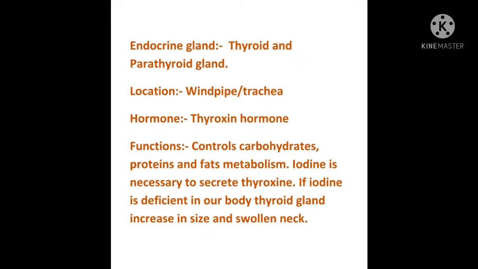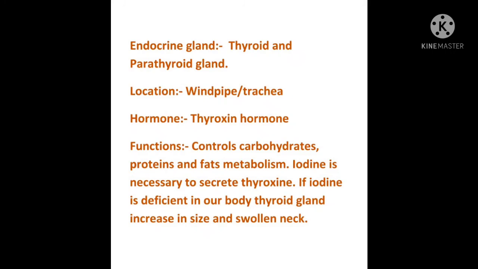The other gland is the thyroid and the parathyroid gland, located in the windpipe, which is also known as the trachea. The hormone which is secreted is thyroxine. The function of this is it controls the level of carbohydrate, protein and fat metabolism. Iodine is necessary to secrete thyroxine. If iodine is deficient in our body, then the thyroid gland increases in size and the neck becomes swollen.